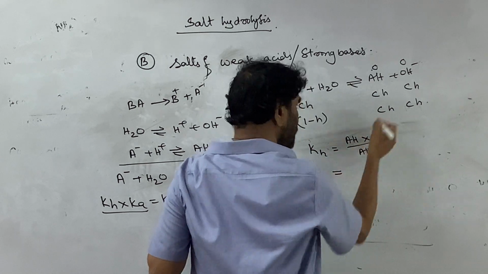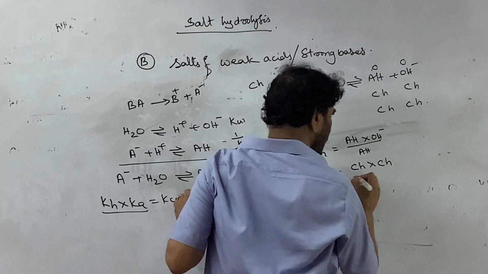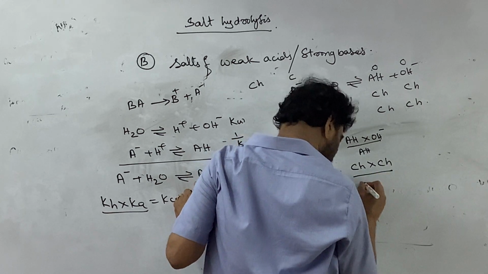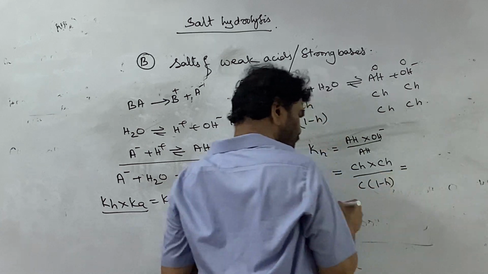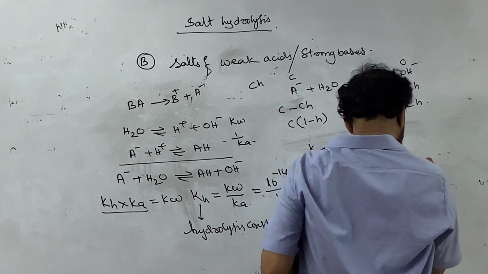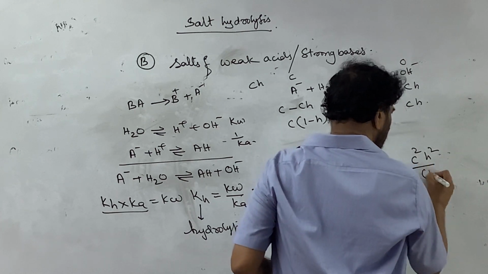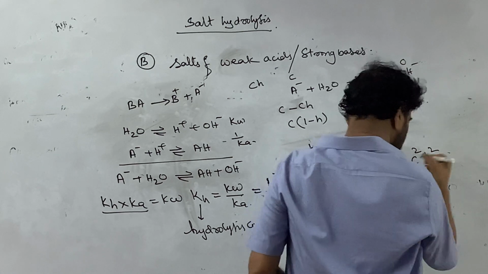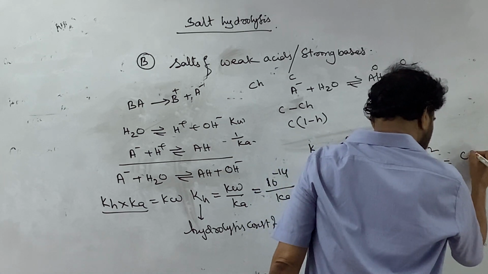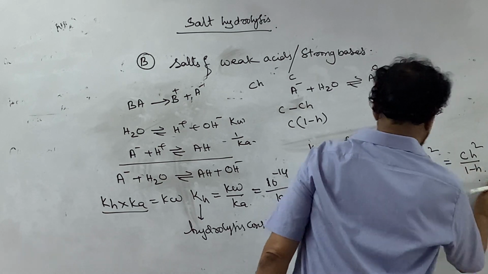If you substitute these values, Ch into Ch divided by C into (1 minus h). This is equal to C squared h squared by C into (1 minus h). This is cancelled, that is C into h squared by 1 minus h.